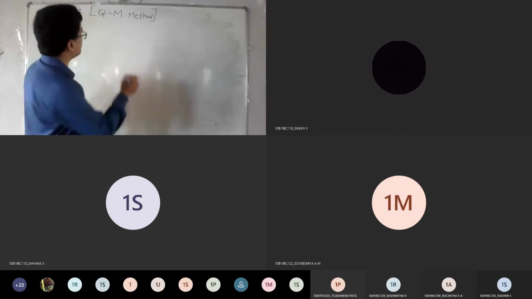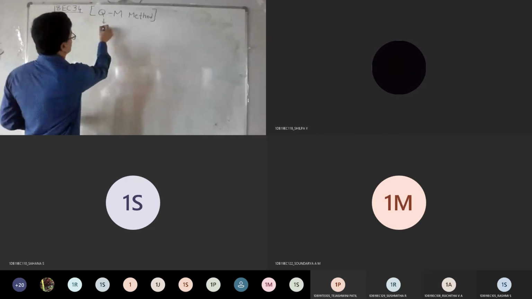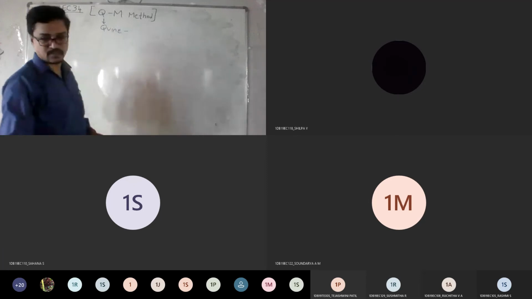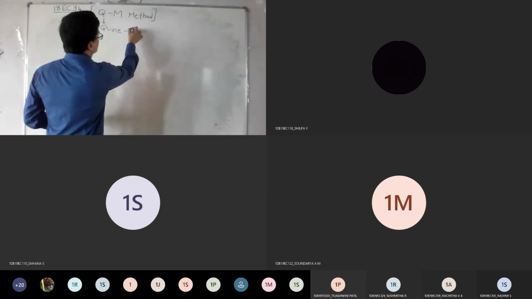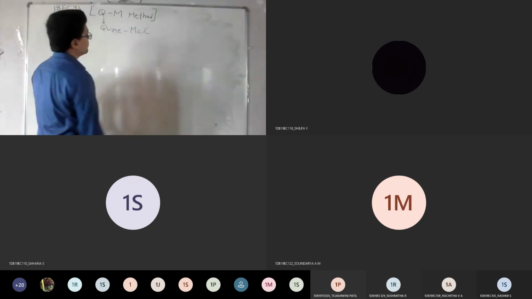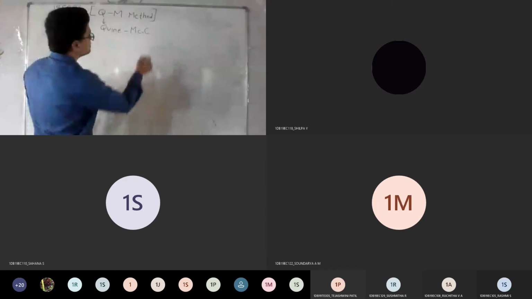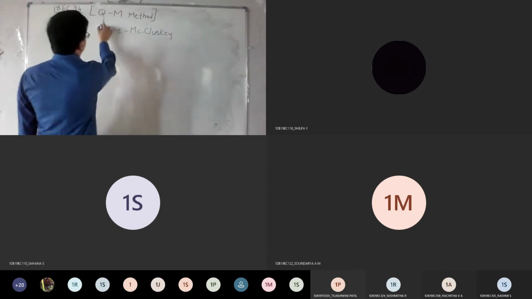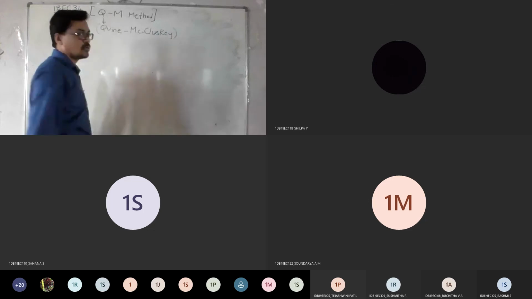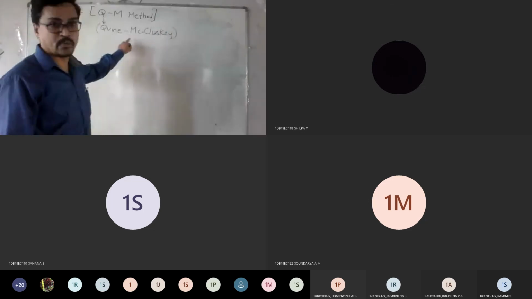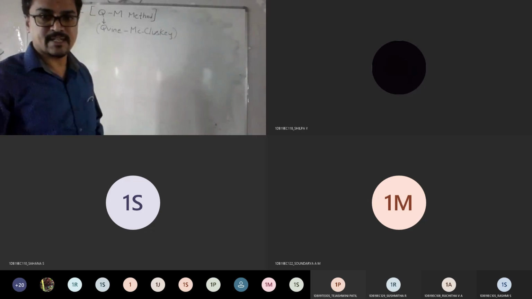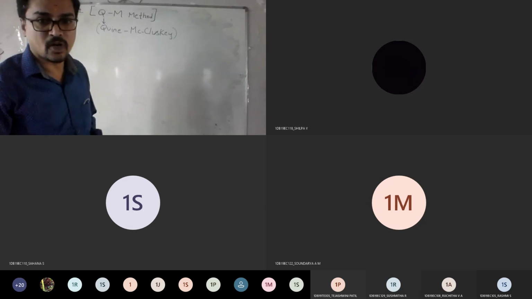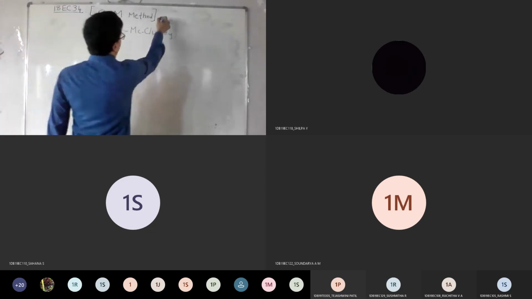QM is nothing but the name of scientists, Quinn-McCluskey. I'll just write the name here, you can make a note. Quinn-McCluskey is the name of two scientists, Quinn and one more, McCluskey. They generated a method called the tabular method.